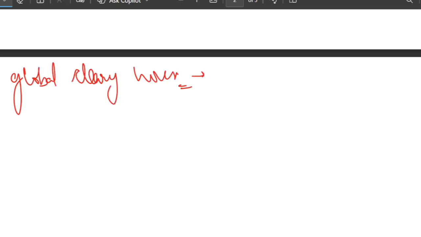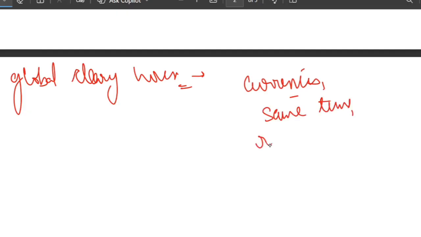It is a kind of global clearing house that takes both side currencies, settles them at the same time, and only releases one if the other is ready.